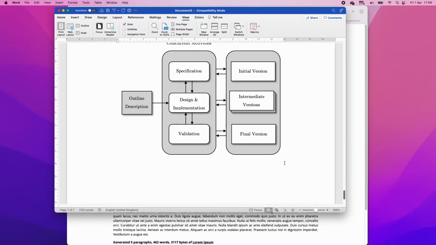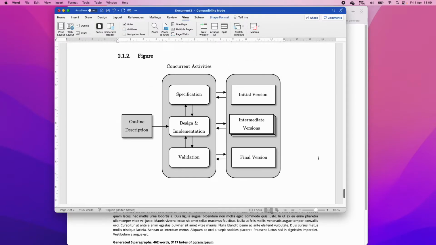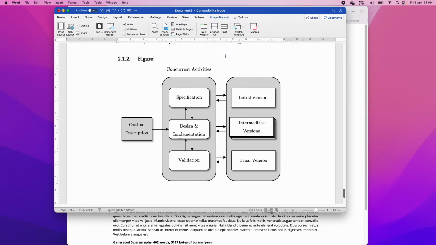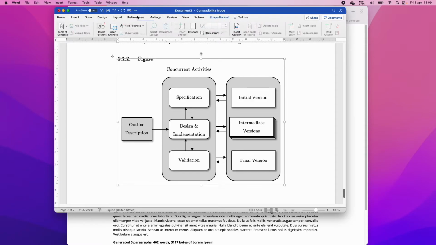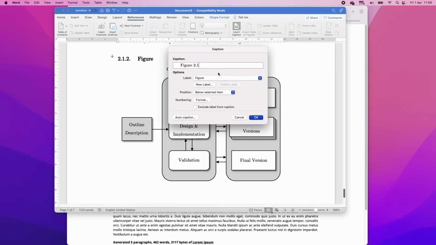Great, so we've got a way to make really high quality images or figures. And now let's say we wanted to caption this figure. So we're going to click on the figure, and then under References, we're going to click Insert Caption. Now this is great because it will allow you to cross-reference the figure in the body of your text. So we're going to click Insert Caption.